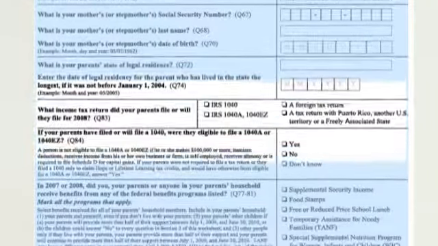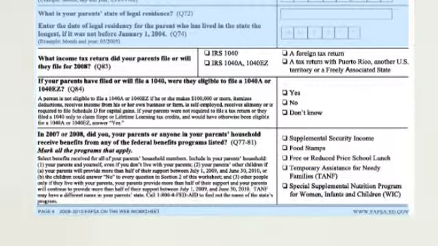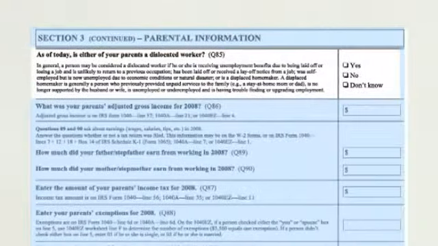The next three questions on the worksheet through the bottom of page 4 pertain to your parents' tax returns. That's why it's advisable to have already completed filing. Turn the page and look at the next question, question number 85, about whether your parents are considered dislocated workers. If they have lost a job or have been laid off, you can check yes. If they think they may be laid off soon but are still working now, you have to check no for now. What if they're laid off a week after I file?